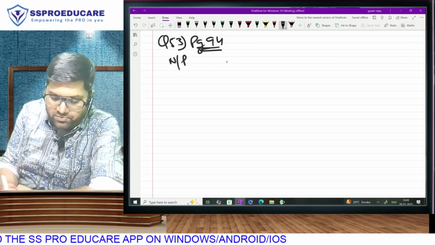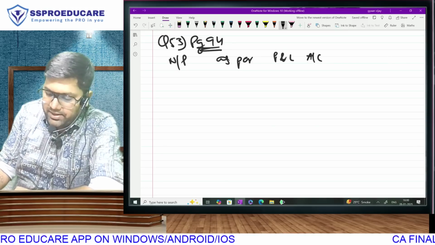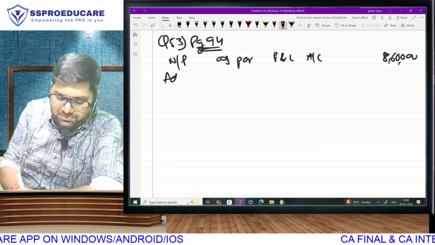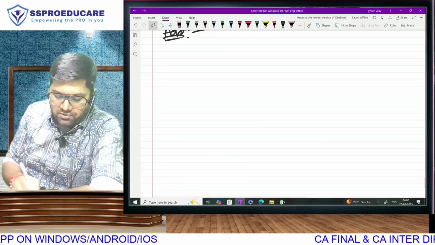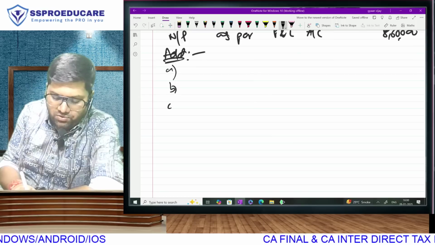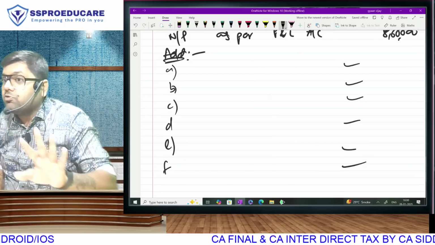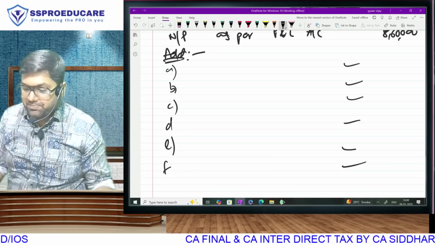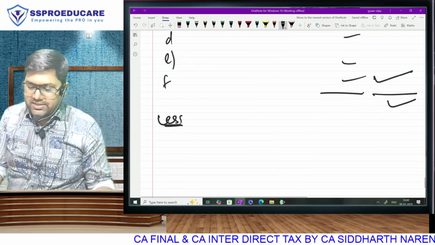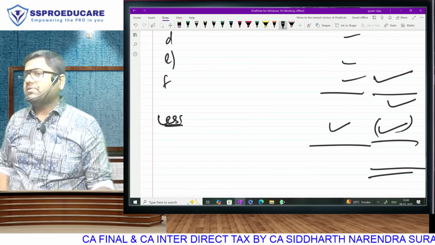It will be net profit as per profit and loss account. That is always going to be your starting point. 8,60,000. Then we have an add side, we leave space for it. We have a less side, we leave space. Whatever we have studied, we have marked everything. One by one, we write those amounts. We have actually solved the full question. We just have to copy wherever we have put the plus sign. That total will come here. This we will write here. Then on the less side, the amount we will write here without bracket. Total we will write here. And this will become our PGBP.